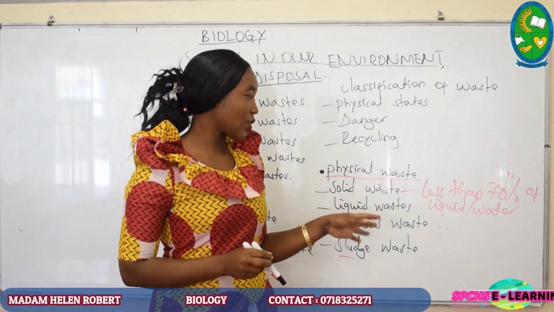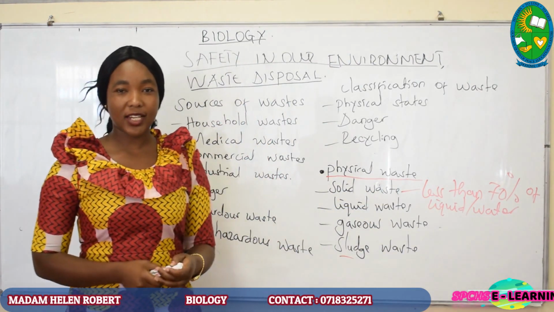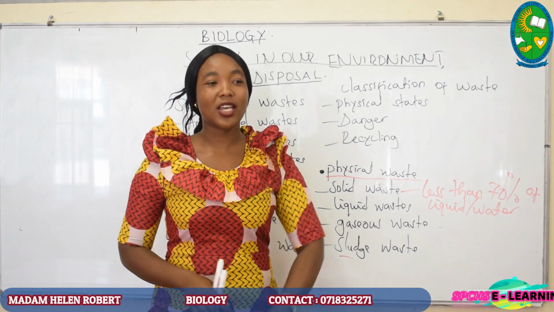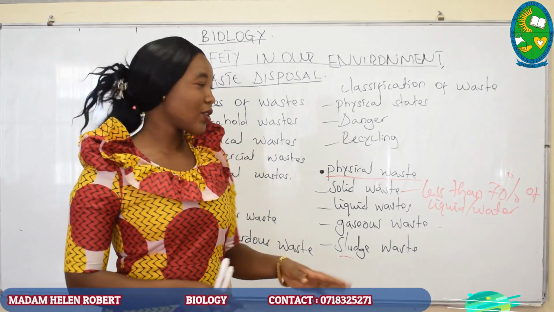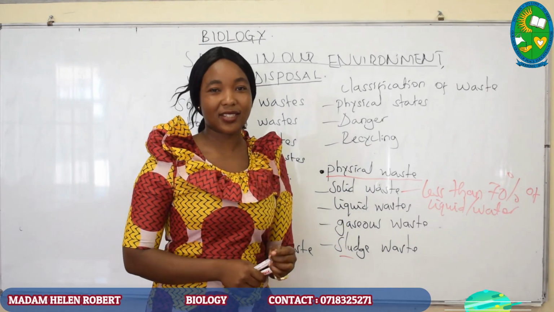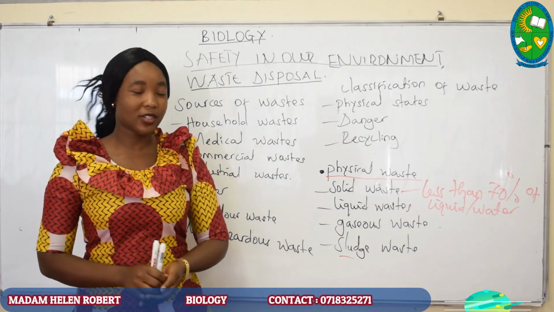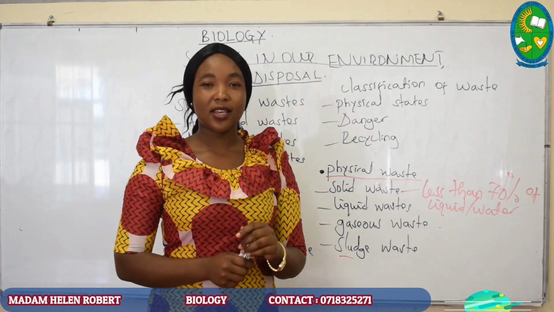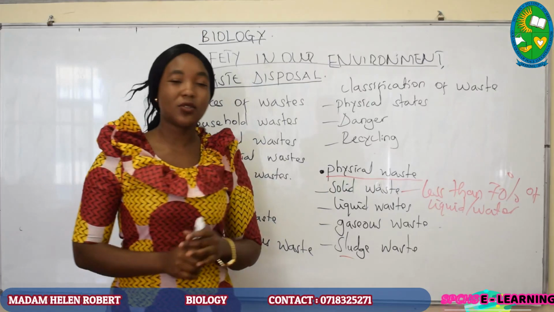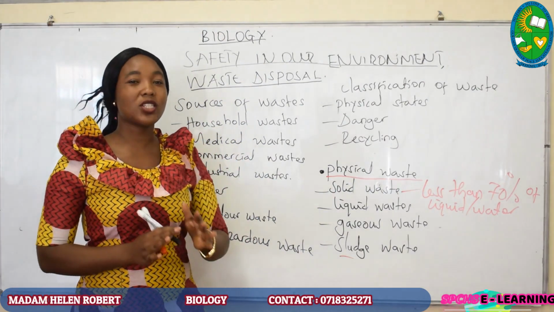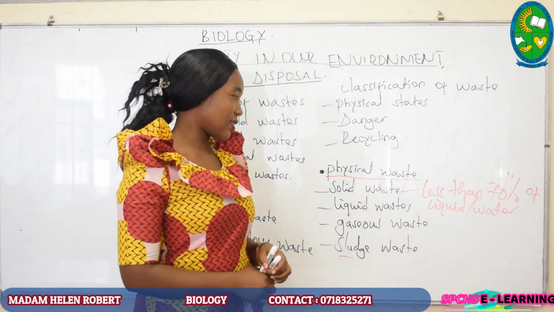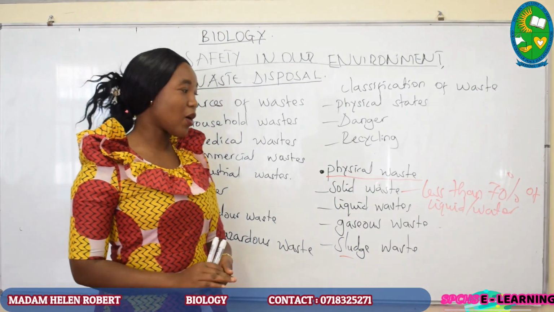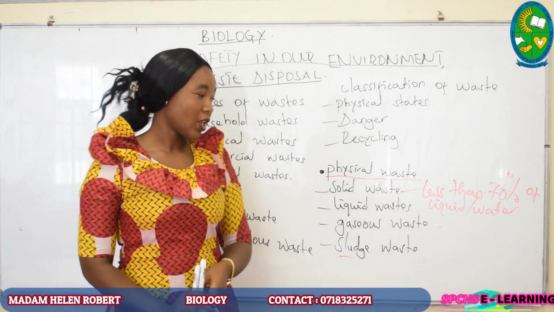Papers are in solid states. Used containers are in solid states. Broken chairs or broken tables are in solid states. We have rotten fruits. We can say that they are in solid states. So when we say solid waste, it means that these are wastes which are in solid states, and sometimes they may contain a small amount of liquid.